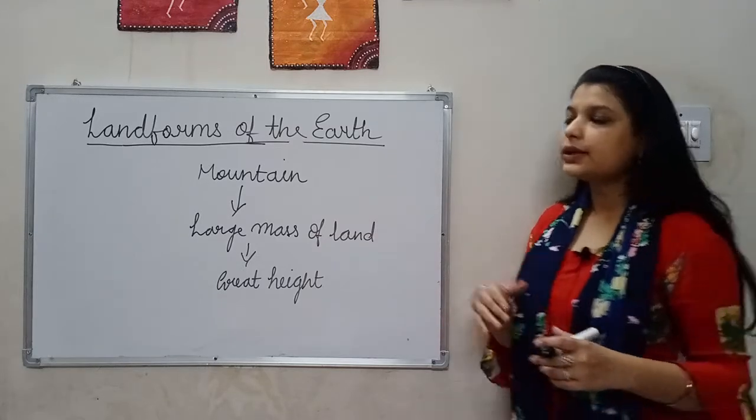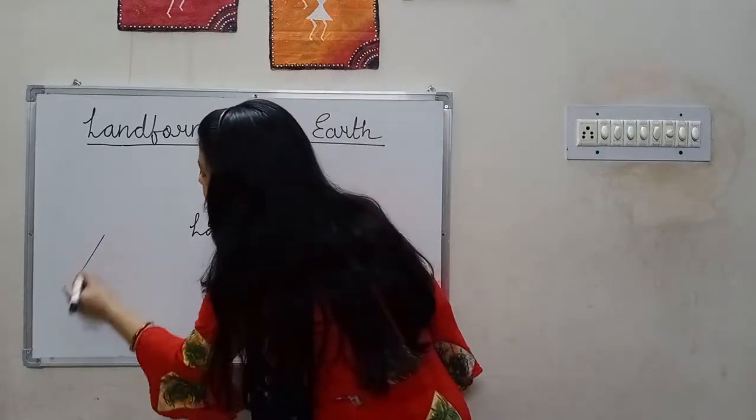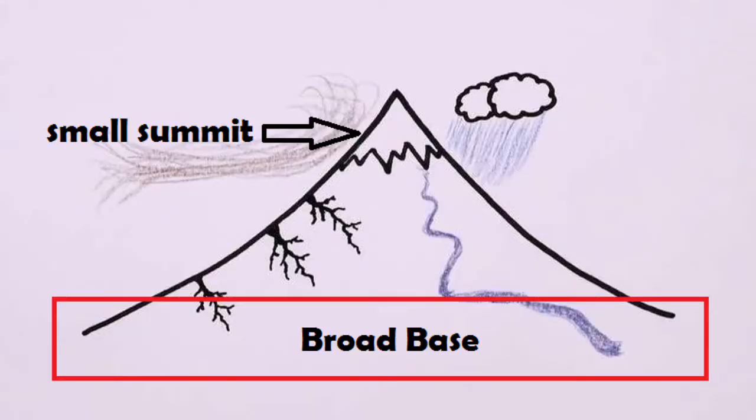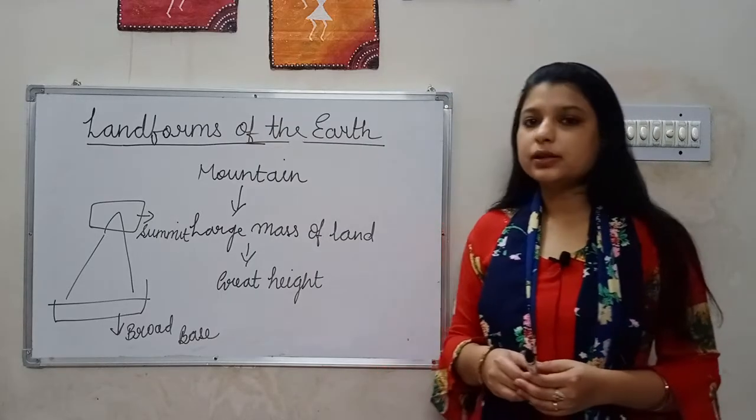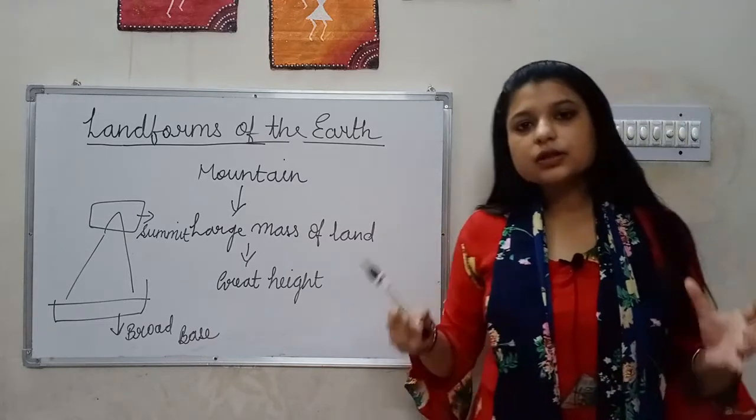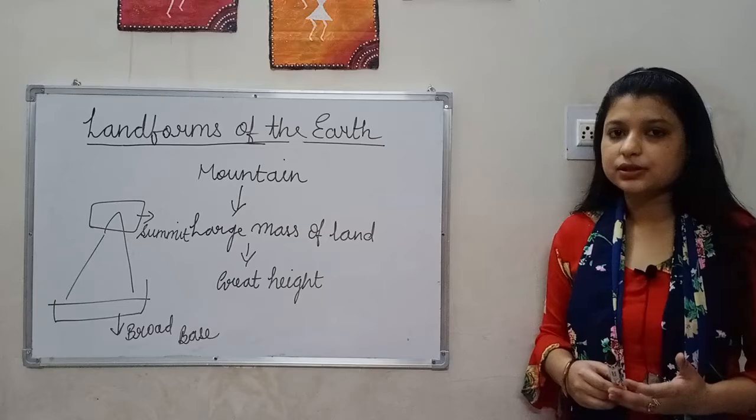If I talk about the characteristic of mountain, it is characterized by a small summit. This is the summit. Base. The top of the mountain is called its peak. Mountains do not occur in isolation. You must have seen that there are a number of mountains which come in a line and it is extended over 200,000 kilometers. This line of mountains is called mountain range. All over the world we can find many mountain ranges.